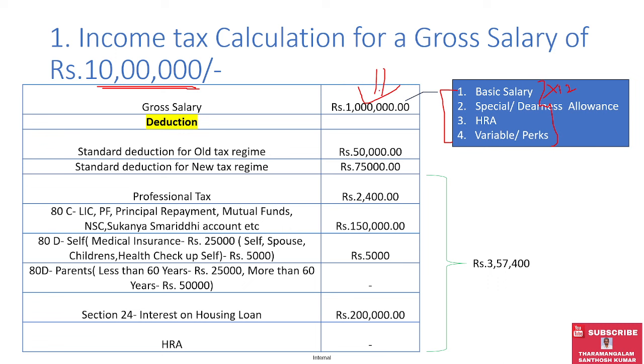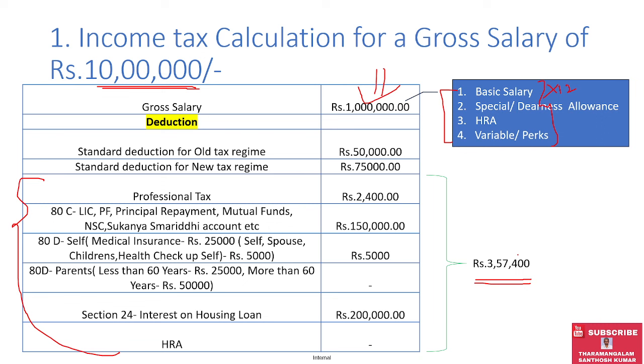Before we go for the simulation, I want the subscribers to pay attention. As I explained, in the new tax regime we can only declare 75,000. For the old tax regime only, we are able to declare the below deduction components. And I have taken an ideal condition, where 3,57,400 can be considered as the deduction component.